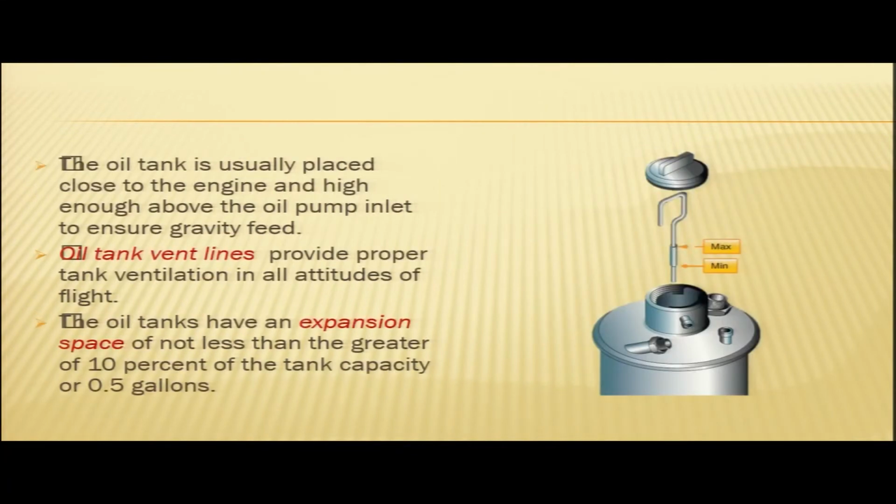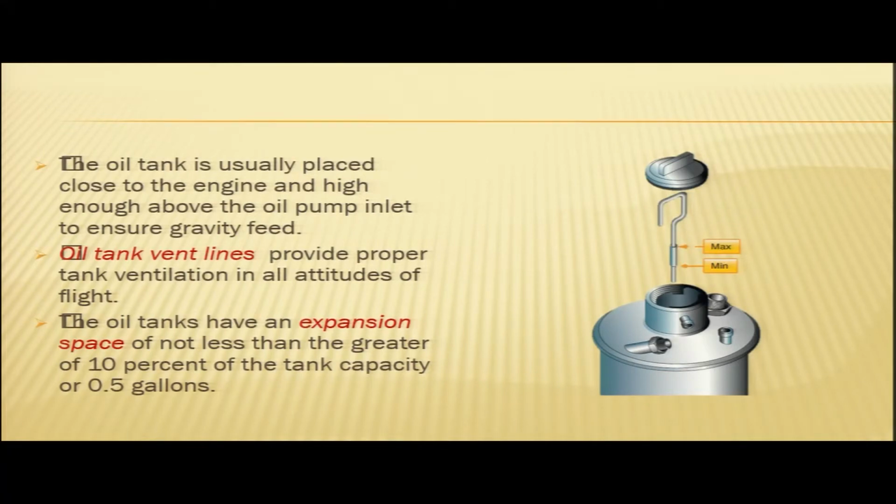The oil tank is usually placed close to the engine and high enough above the oil pump inlet to ensure gravity feed. So oil tanks are generally placed close to the engine and also above the oil pump inlet so that the oil pump inlet has a gravity feed of oil.